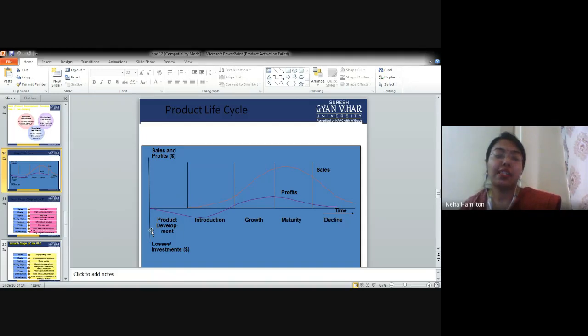Now, the second graph, which is purple in color, right? This graph is going somewhere around, right? Why is this graph different? Because this graph is starting from point zero. Why is this starting from point zero? Because they have either incurred a lot of money in the product development, or they are skipping the product development or marketing research and directly going to the introduction phase.